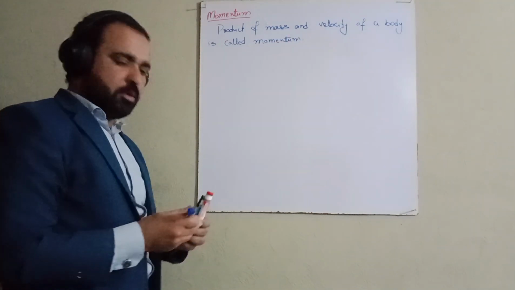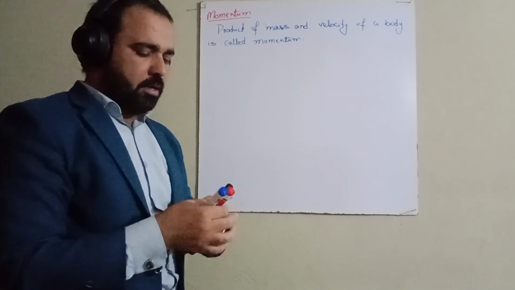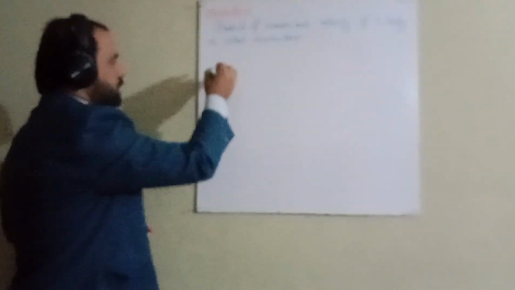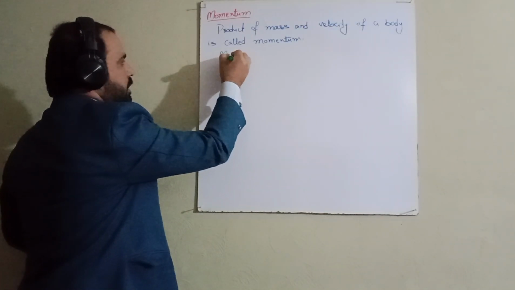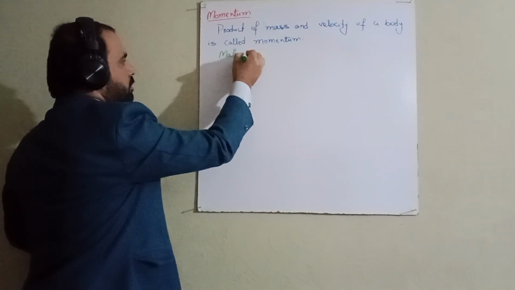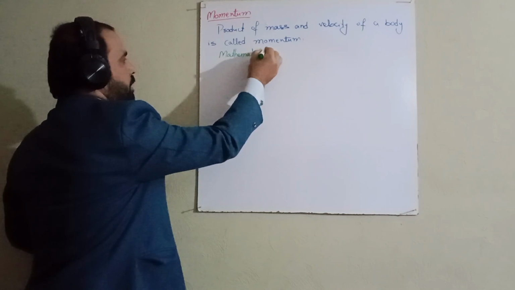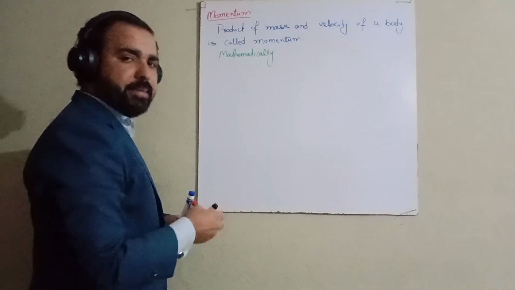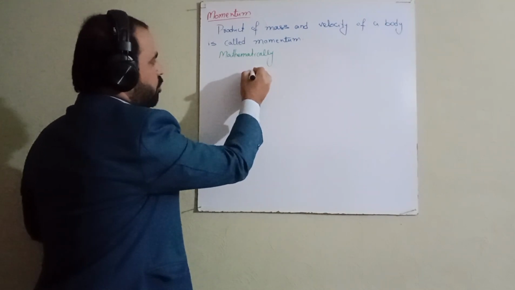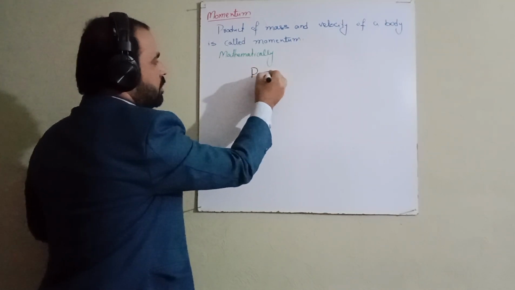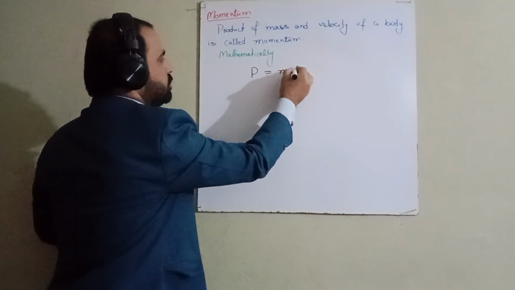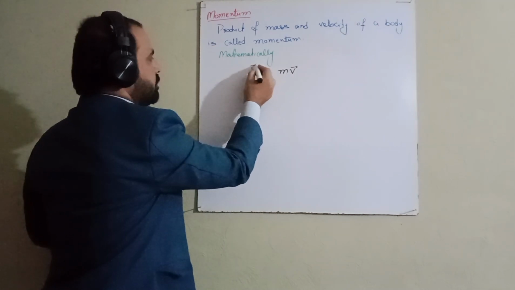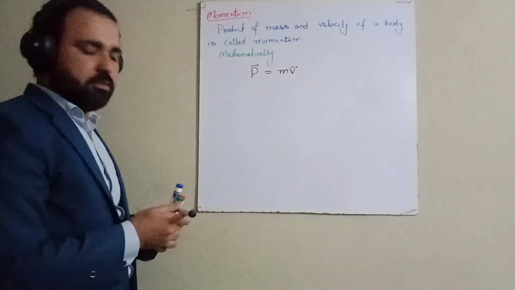And if we are talking about the mathematical form of momentum, so what is the mathematical form? Mathematically, we write momentum as a product of mass and velocity, right? So momentum is denoted by P, so it is equal to m into v. v is the velocity.